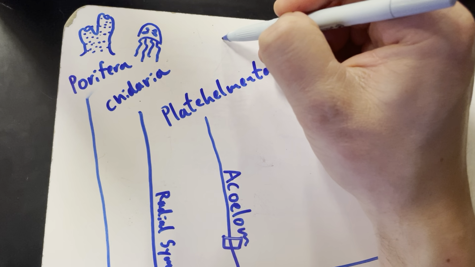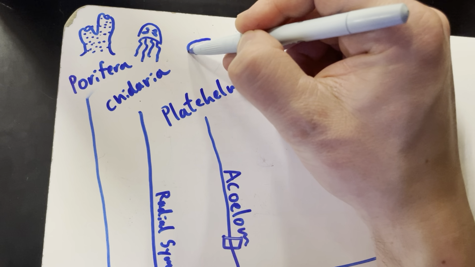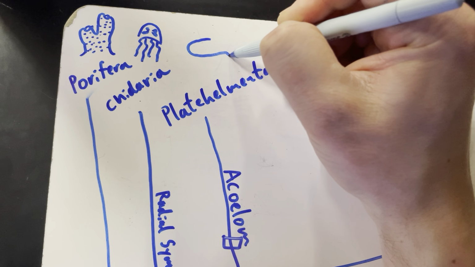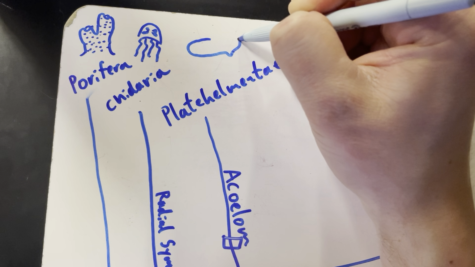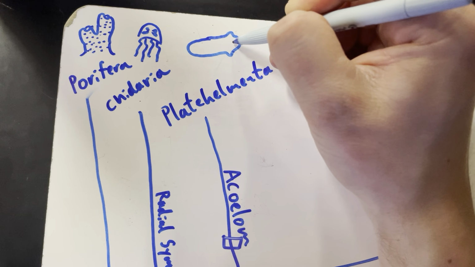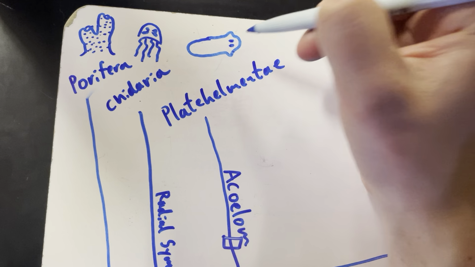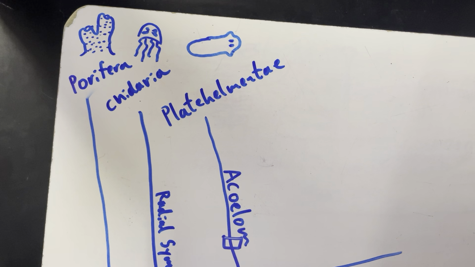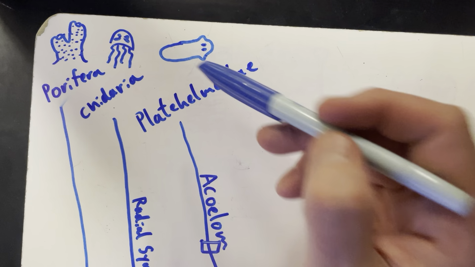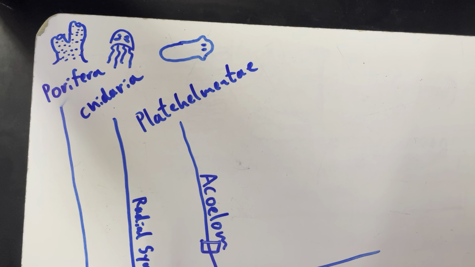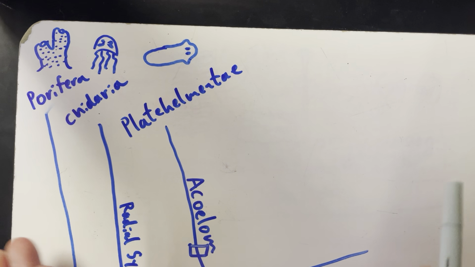The platyhelminths, these guys are like flatworms. Look, flatworms. They look kind of like this. They're little flatworms. These are the guys that, if you cut them in half, they'll regenerate. They have cool regeneration properties, the flatworms.